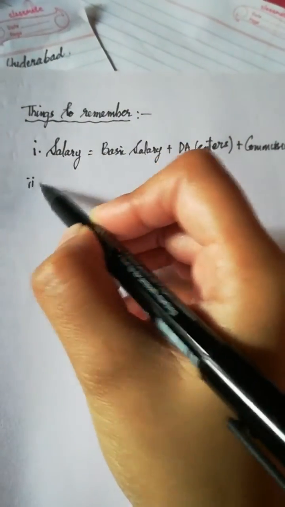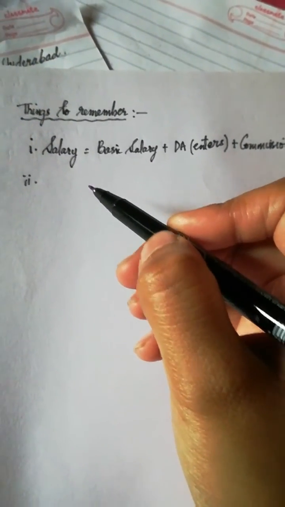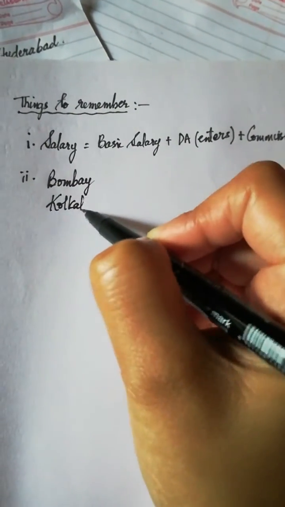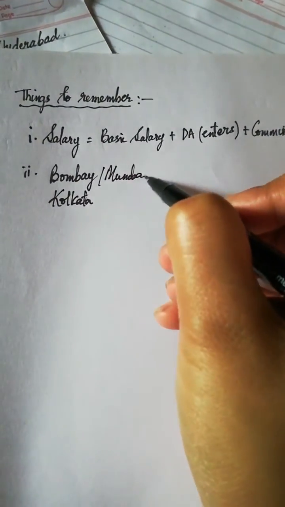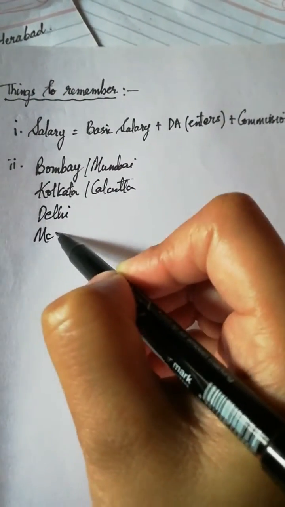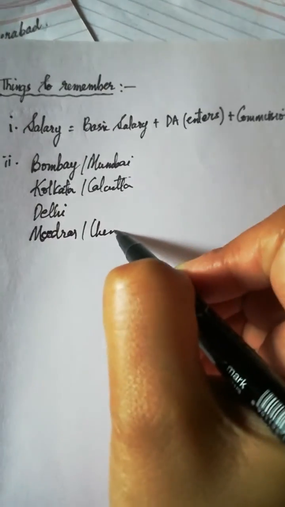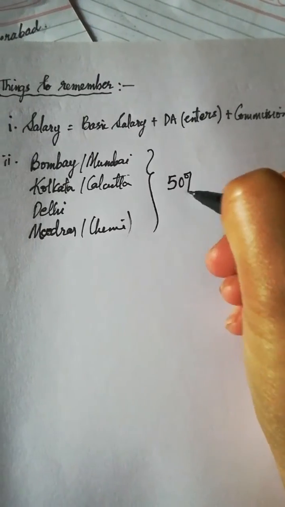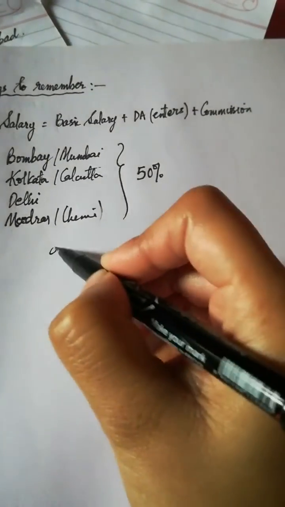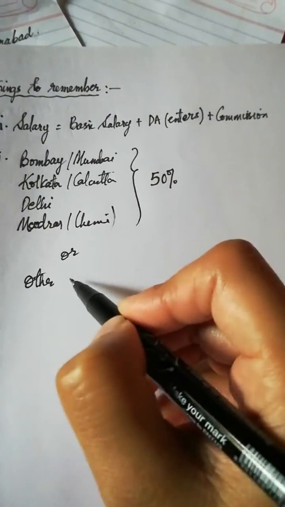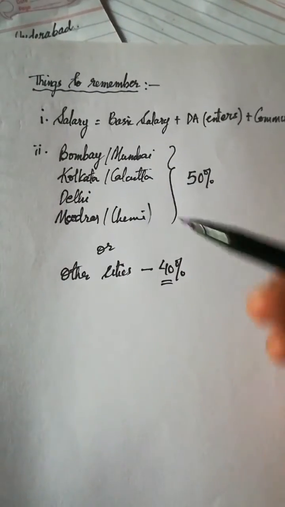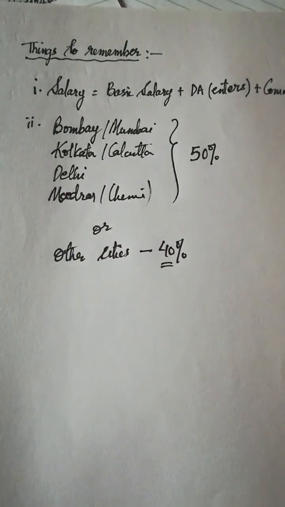And the second thing which I want you all to remember is that if they mention the cities like Bombay, to Bombay they say Mumbai, Kolkata they say Calcutta sometimes, old name, or Delhi, or Madras, which is Chennai, okay? If they mention these four cities, then the first exemption will be 50% of salary, okay? Otherwise, for any other cities, it will be only 40%, okay? So these are the things I want all of you to remember.